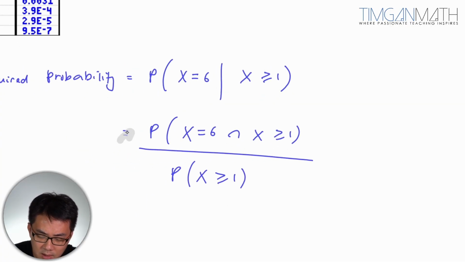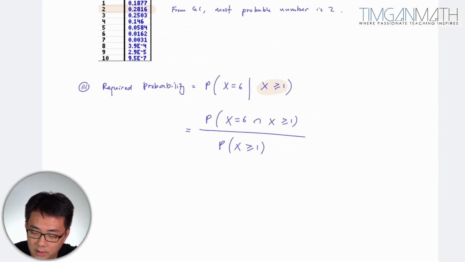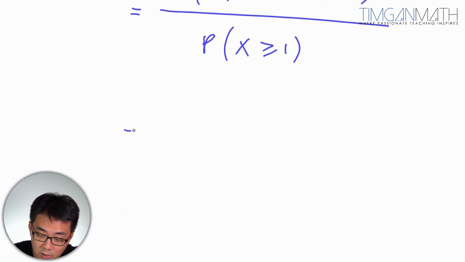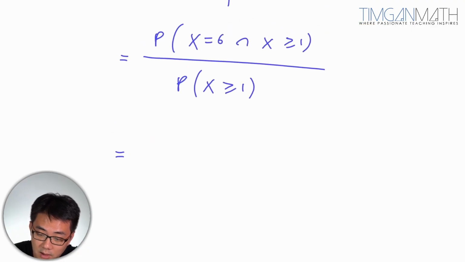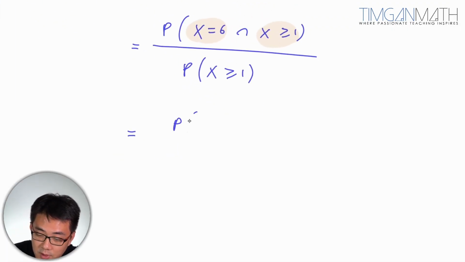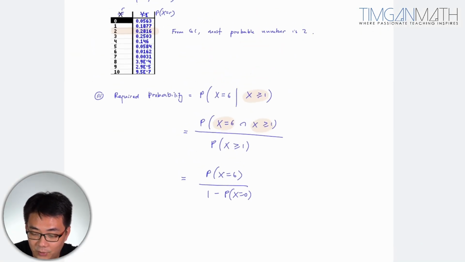Just think about it as if you're already given the condition that at least one will accept. What's the chance that 6 of them will accept? So at least one patient accepts the invitation. When you intersect X = 6 with X at least 1, the top would just be P(X = 6). The bottom, at least 1, is 1 minus P(X = 0). I think it's pretty okay.